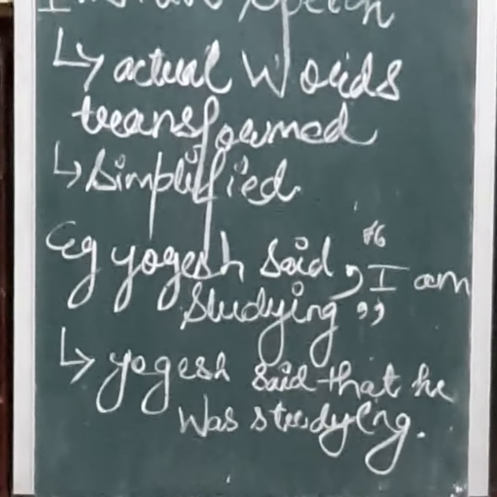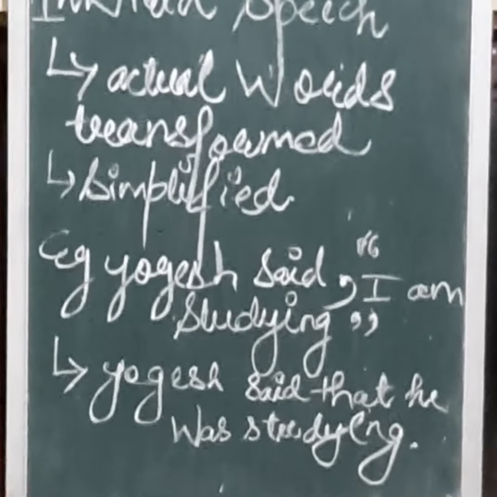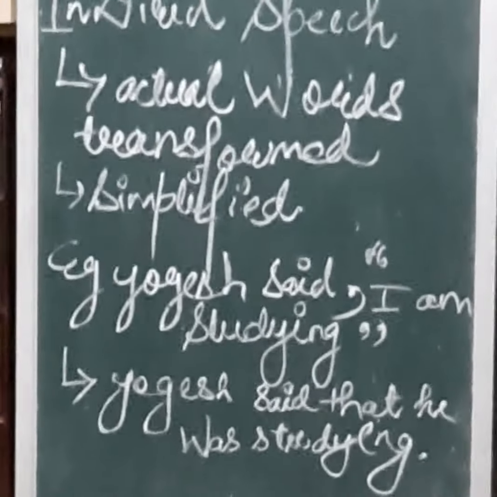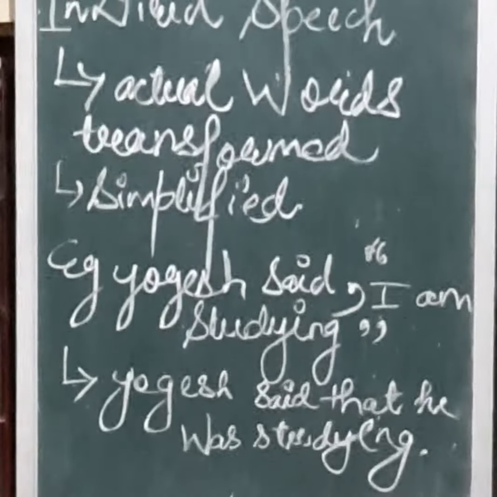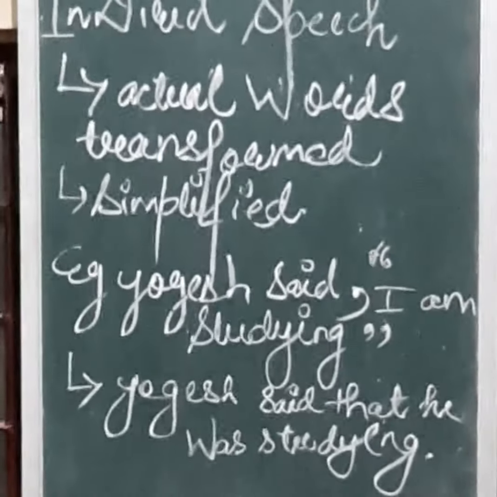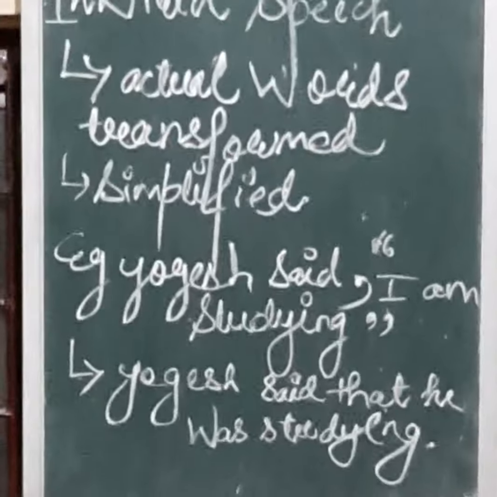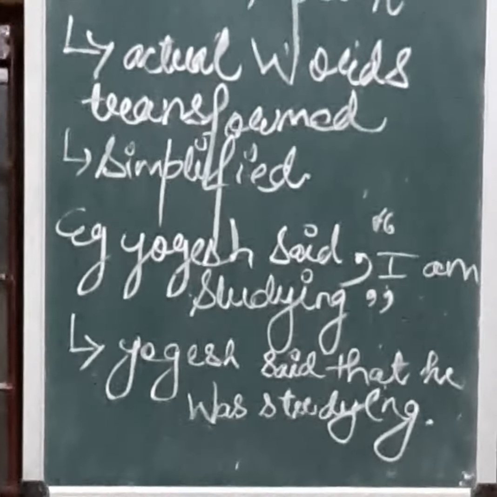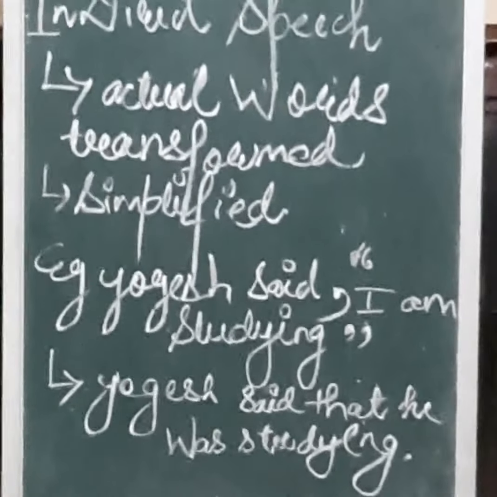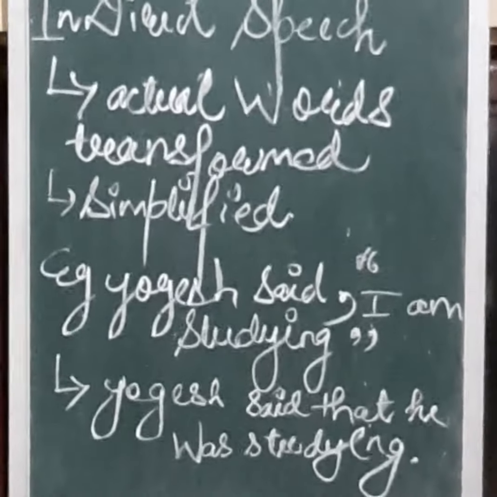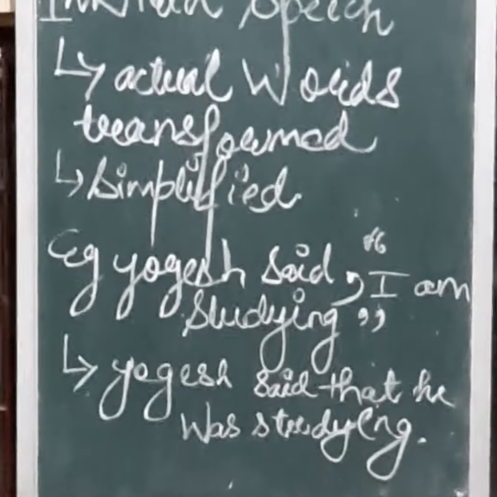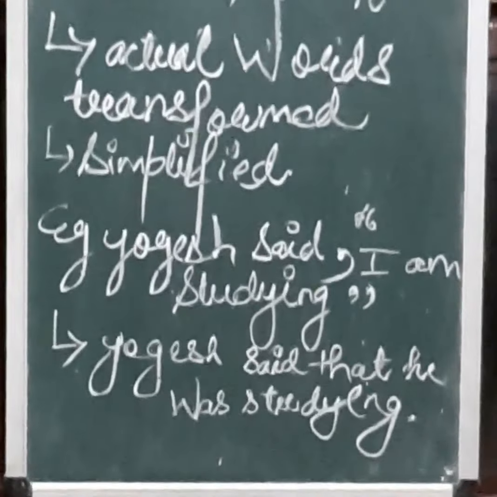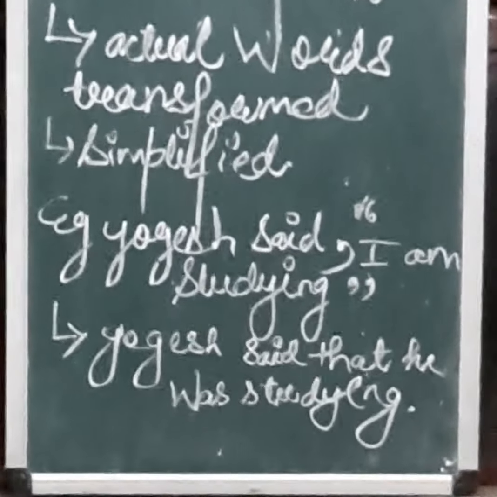Let's look into another example that we saw earlier. Rita said, "I am wearing a white skirt." Converting this into indirect speech, this will become, Rita said that she was wearing a white skirt. Again, what are the changes that we can see? Here also, first, the removal of the inverted commas for the opening and the closing is taking place. Second is the change of the tense. Third is the use of the conjunction 'that'. I hope you are clear with the fundamental difference of direct and indirect speech.